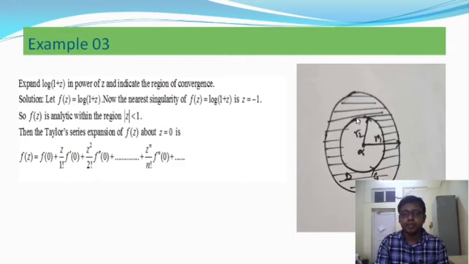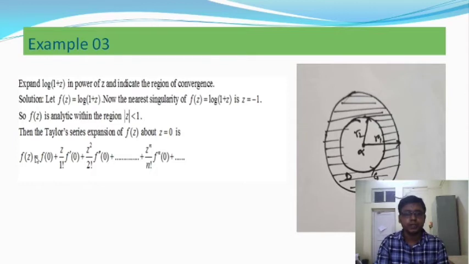Therefore, from the Taylor series expansion of f of z is equal to log of 1 plus z about the point z is equal to 0, I have already talked about that. This is called a Maclaurin series.